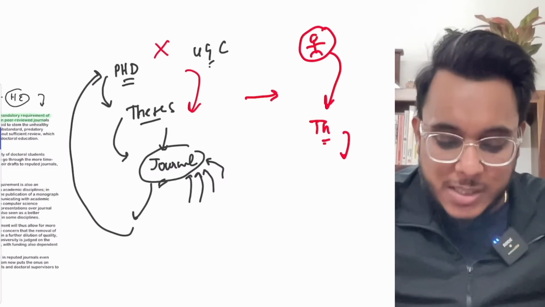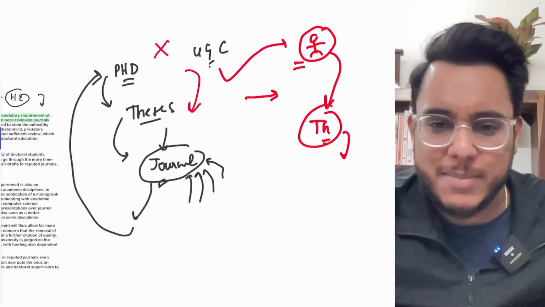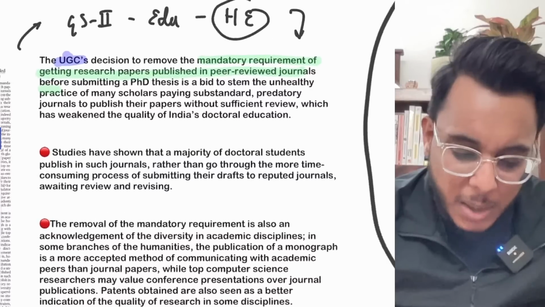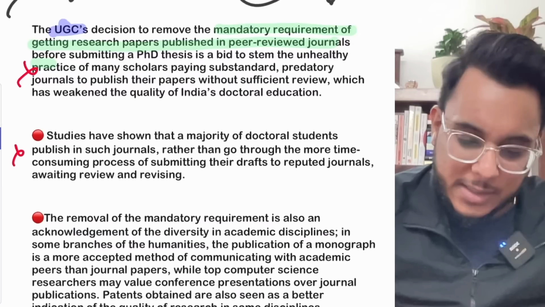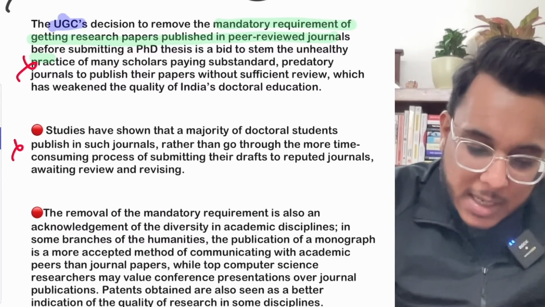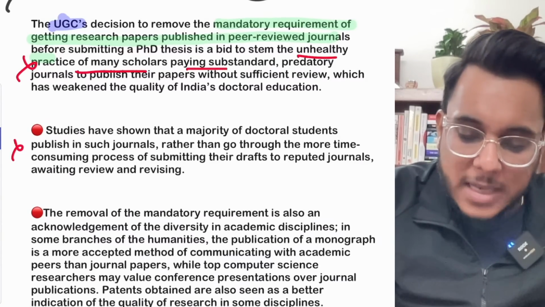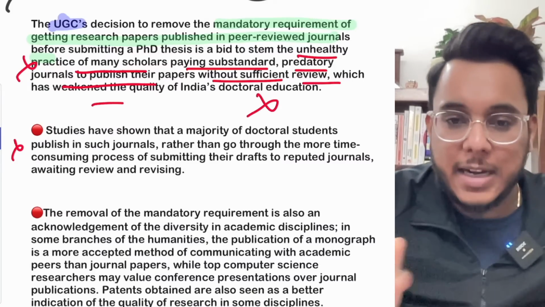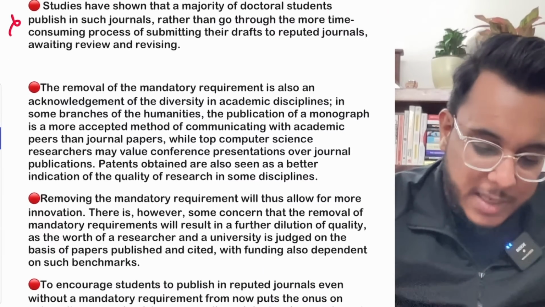So the UGC recognized that PhD scholars are publishing their theses in bogus kinds of journals, and this is not serving the purpose. Therefore they have removed this requirement. There was an unhealthy practice where scholars were paying substandard predatory journals to publish their papers without sufficient review, and it has weakened the quality.